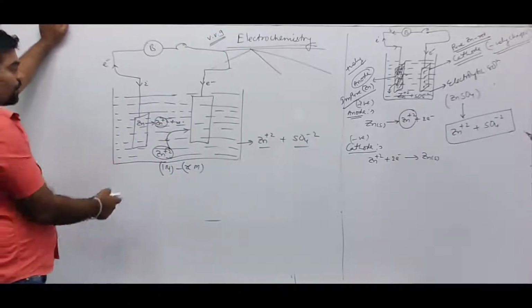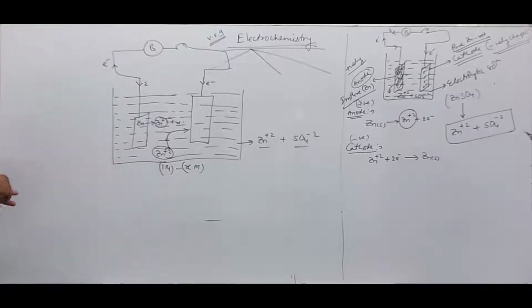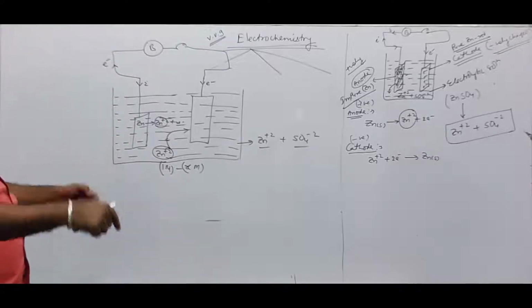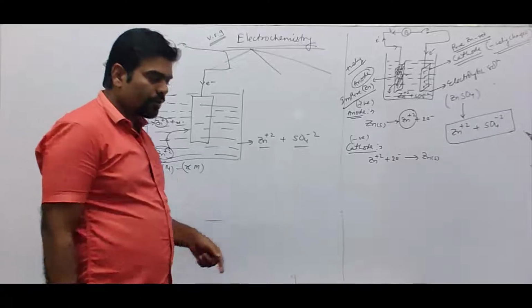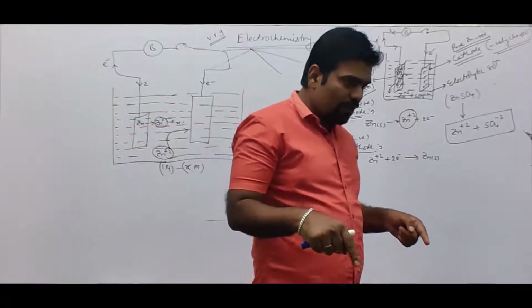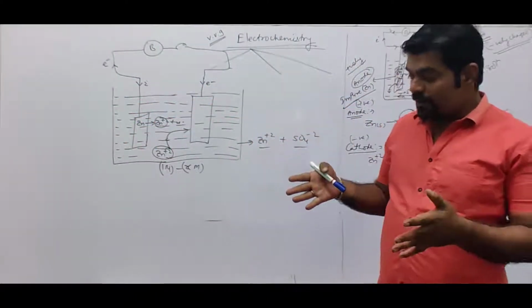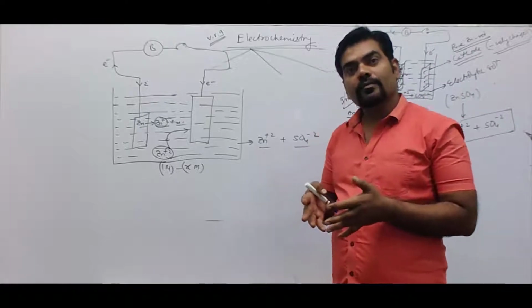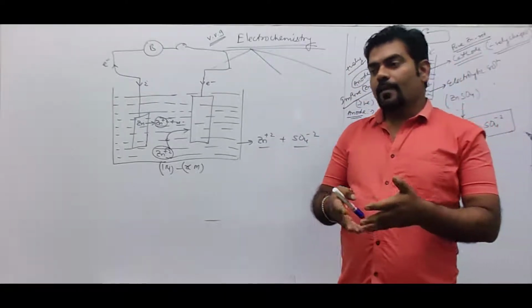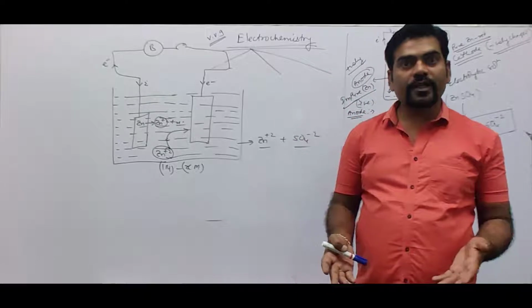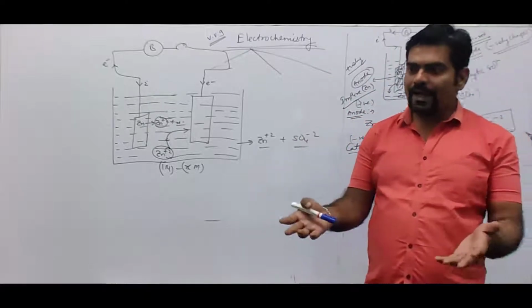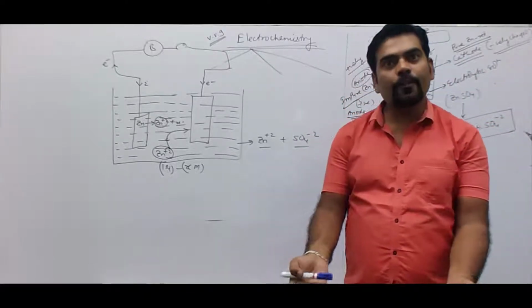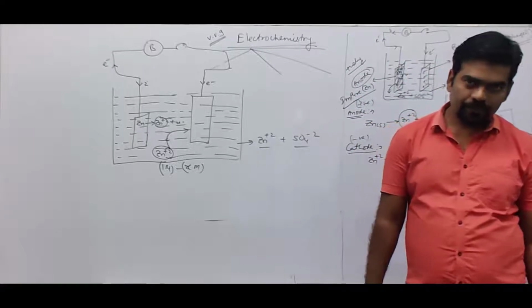Okay, so what happened when we pass electric current using two metallic rods dipped in the solution? The electrolytic substance undergoes ionization or dissociation into its respective ions, and those ions migrate towards the oppositely charged rod.